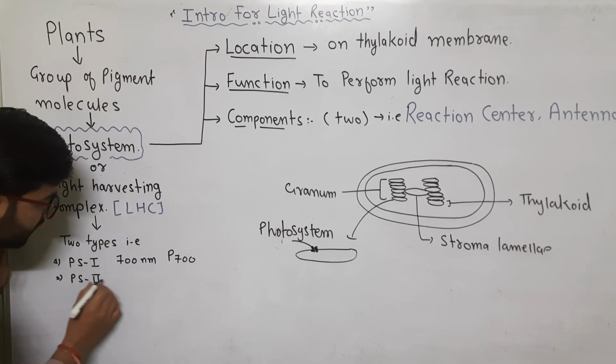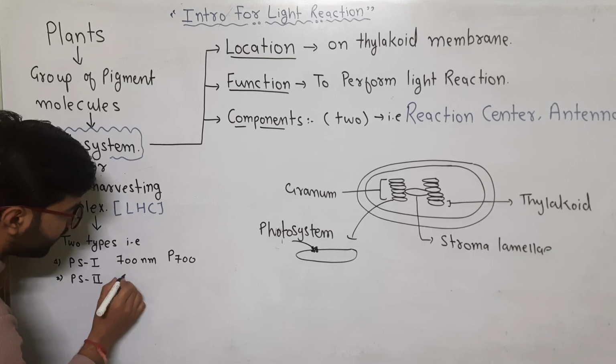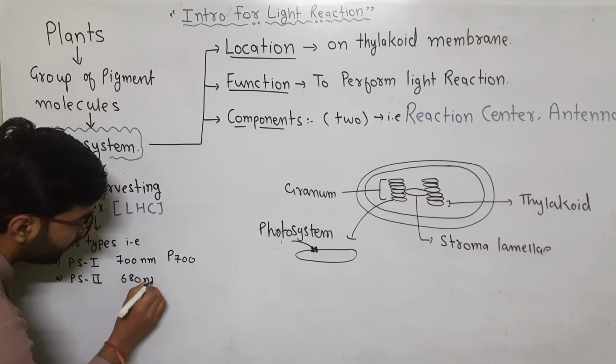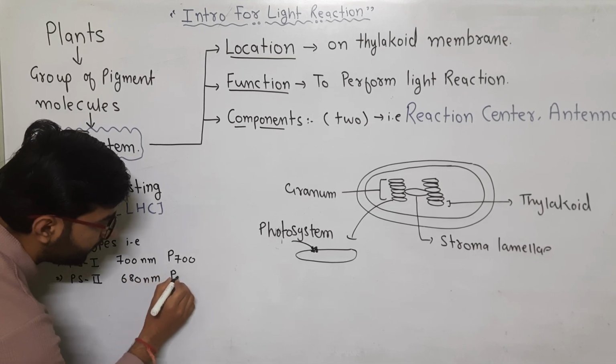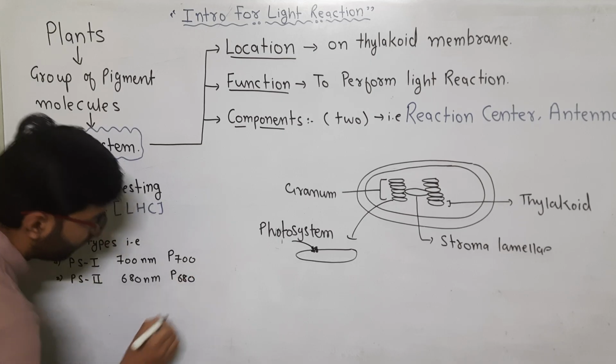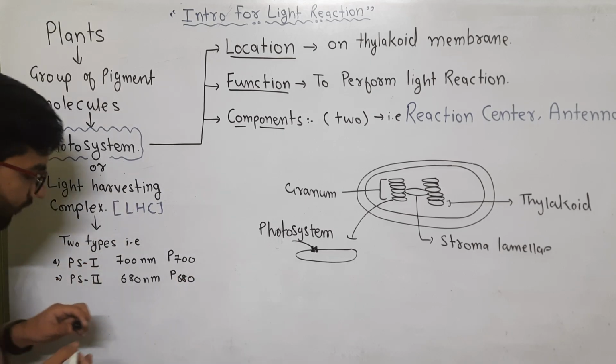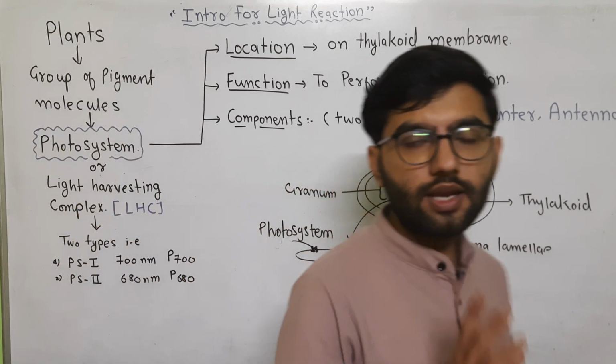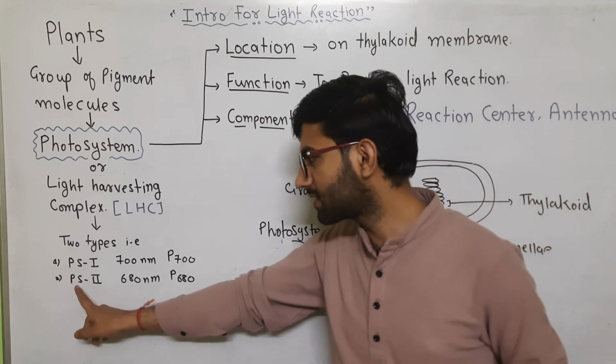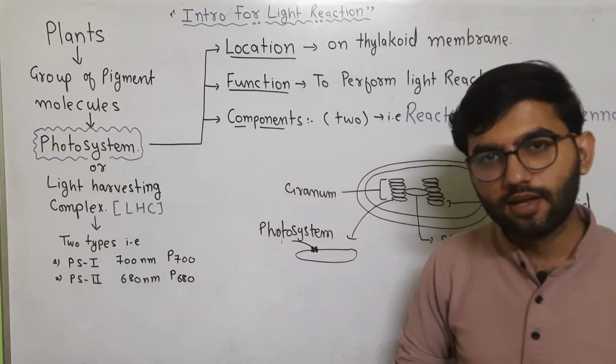Whereas the absorption maxima for photosystem second is 680 nanometer, so it is also called P680. So another name of photosystem first is P700 and another name of photosystem second is P680.